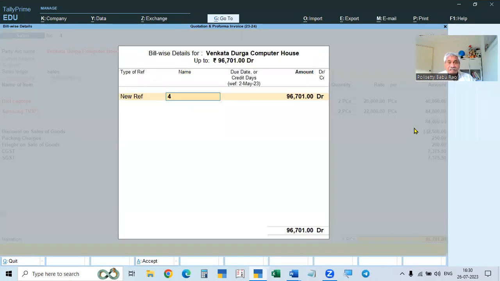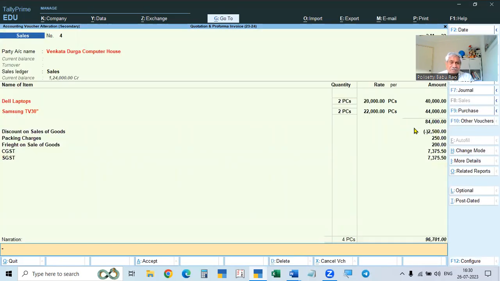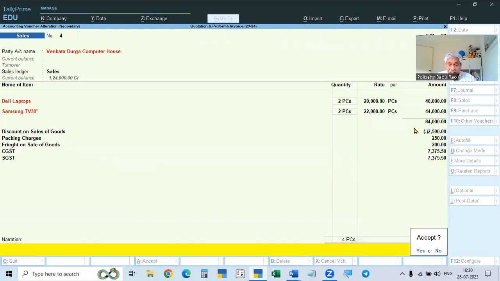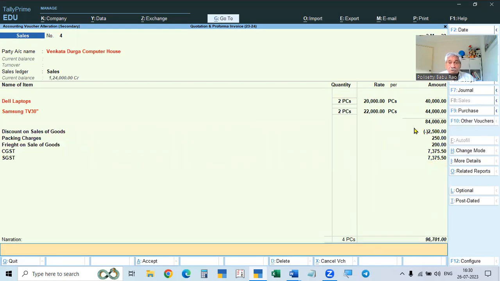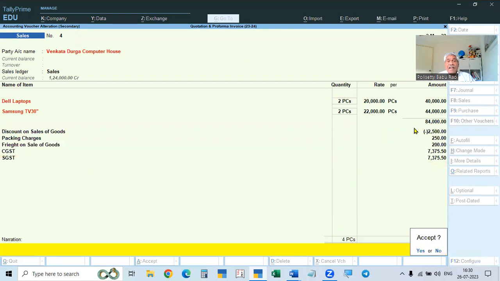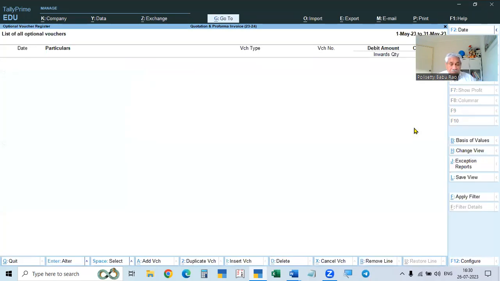Here you can write any quotation number. And in this case, when you are printing this, it is accepted. Then when you are going to print this, go to page up.